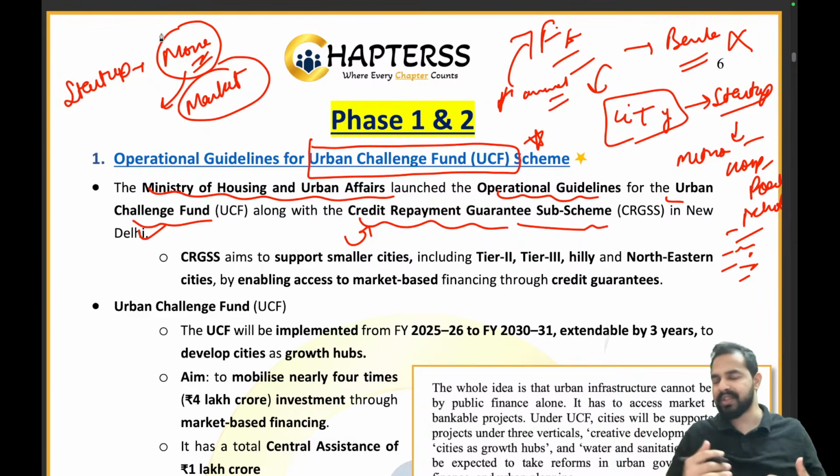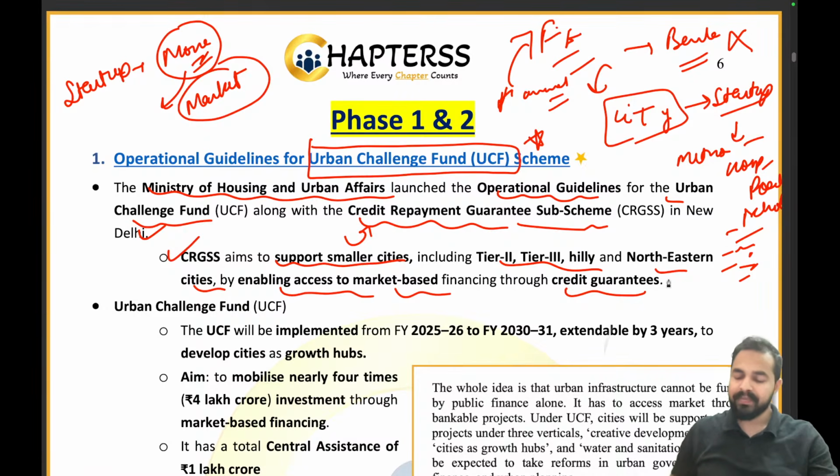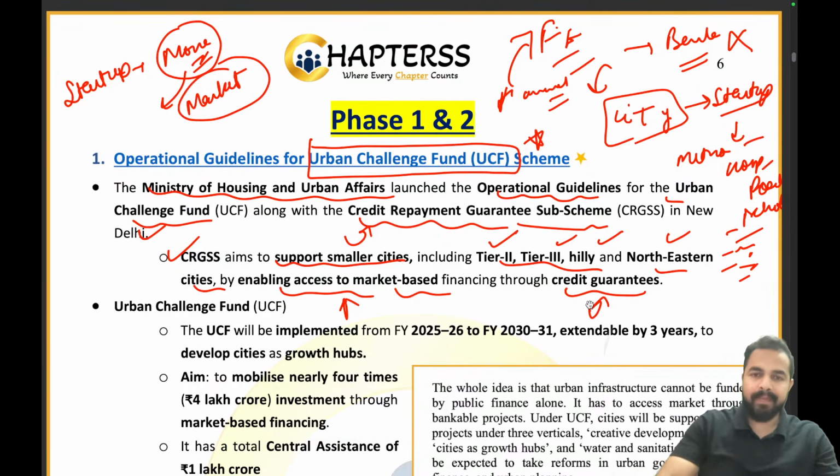Now let's try to understand the technical details of the given operational guidelines of the scheme. Here the CRGSS aims to support smaller cities including tier 2, tier 3, hilly and northeastern cities by enabling access to market based financing through credit guarantees. So my dear friends, you can see who these city startups are: the tier 2 cities, tier 3, hilly and northeastern cities, right? We will provide them access to market based finance, and how will this be done? Through the credit guarantee. And who is giving that credit guarantee? The government is giving that credit guarantee. Okay, so let's move ahead.